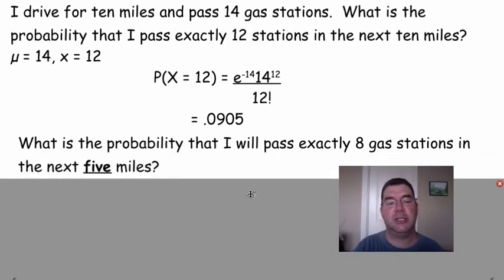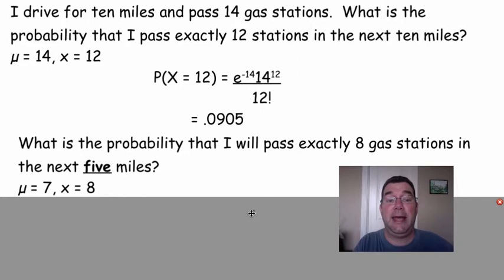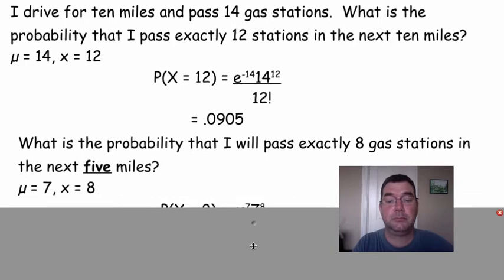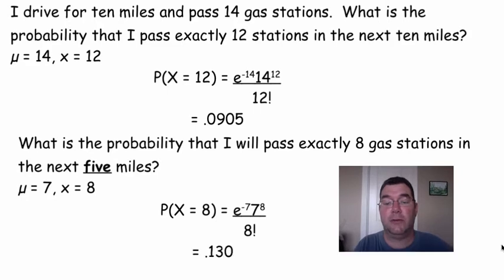Now I'm going to change things up a little bit, and I'm changing the distance that I'm traveling. So I want to know the probability that I pass exactly 8 gas stations in the next 5 miles. That's going to change my mu, because my mu of 14 depended on the fact that I was driving 10 miles. Well, now that I'm only driving 5 miles, I need to adjust the number of gas stations that I can expect to see, and that's going to be 7. And my x will stay as 8 because that's also dealing with a 5-mile distance. I plug those into the exact same formula, e to the negative 7 times 7 to the 8 all over 8 factorial, and I get 0.13. So that's how you use the formula in those examples.